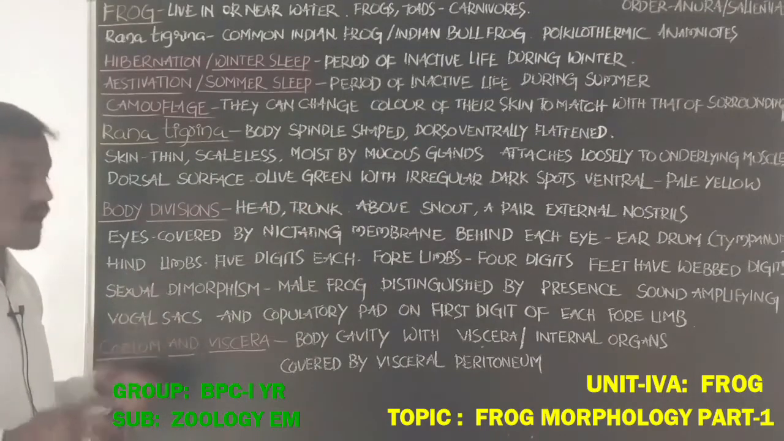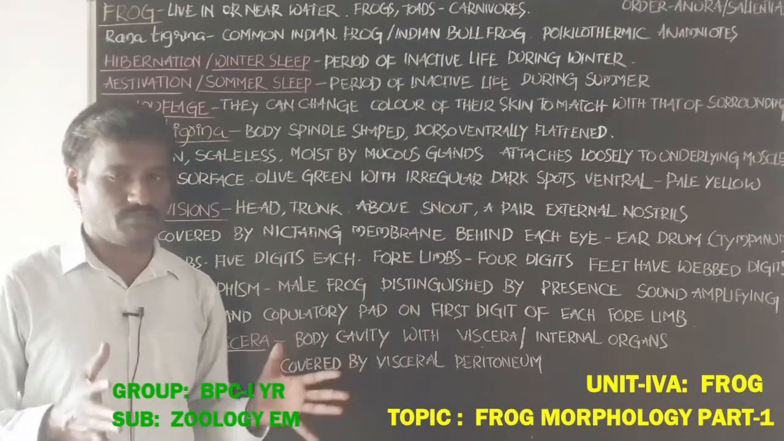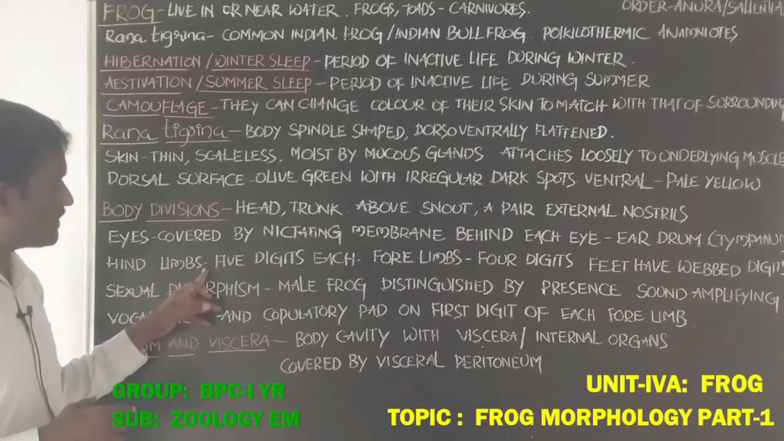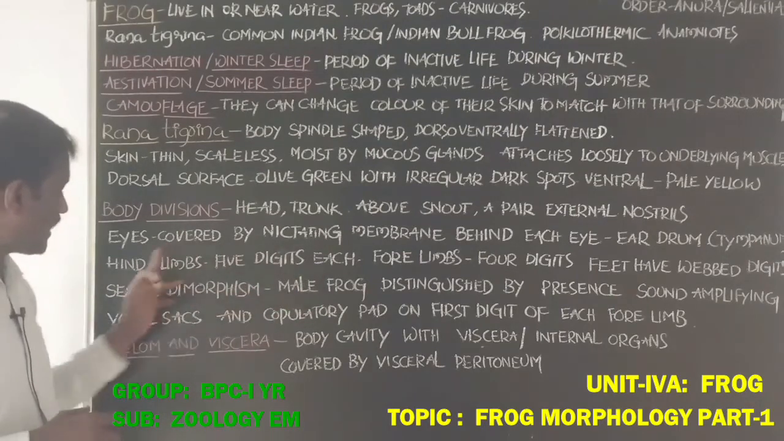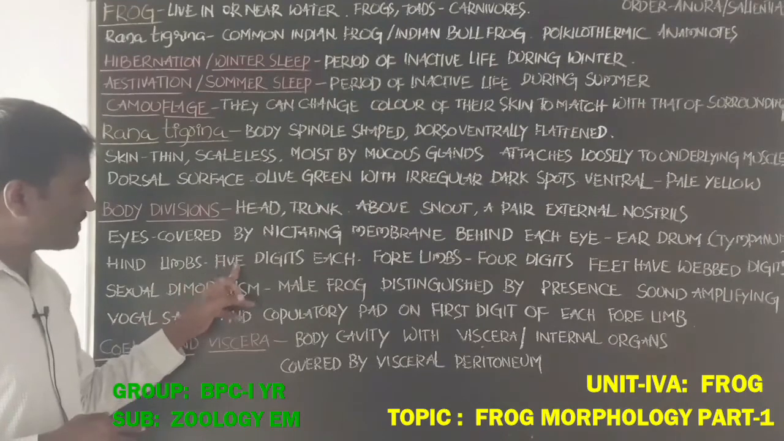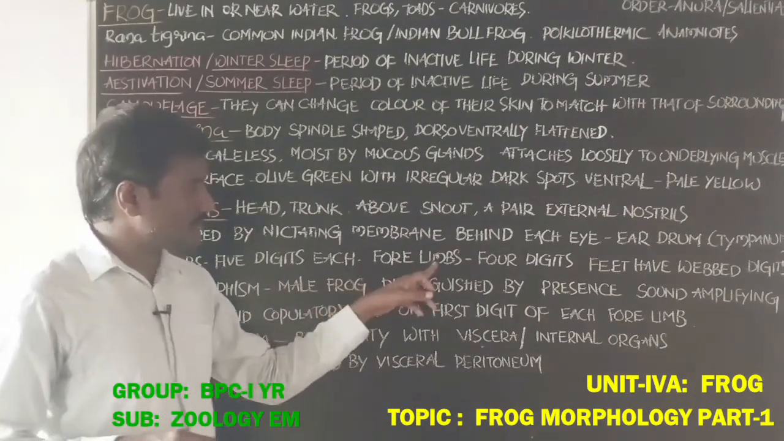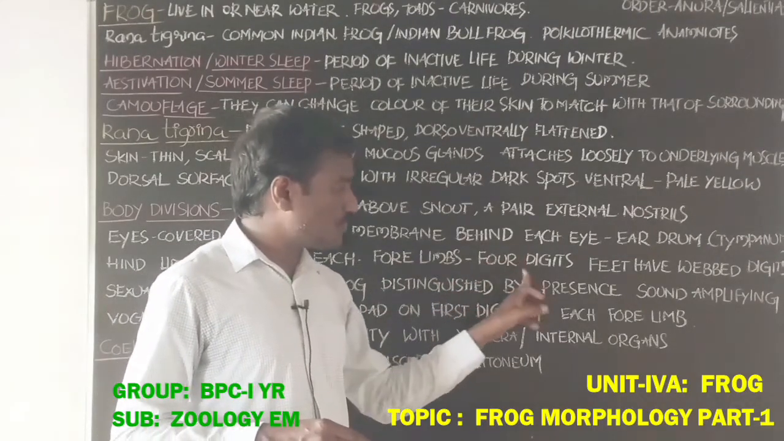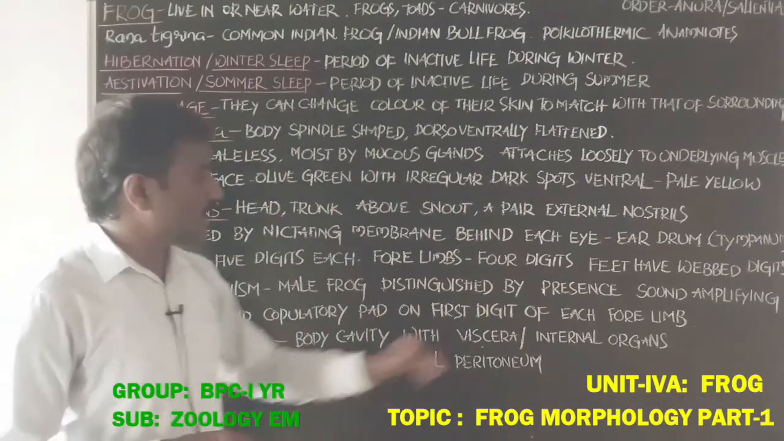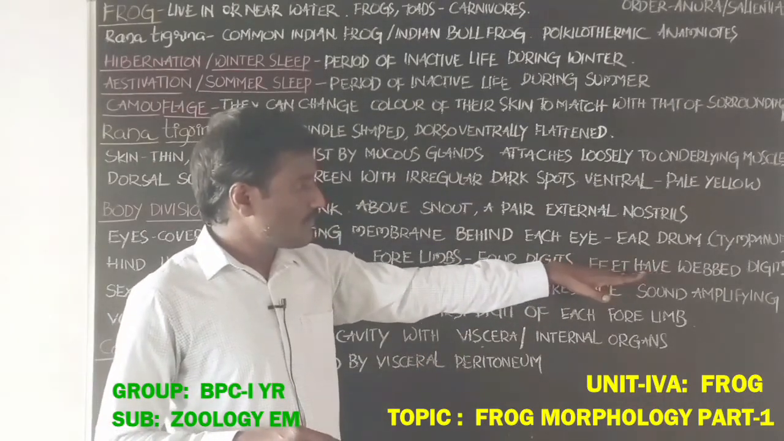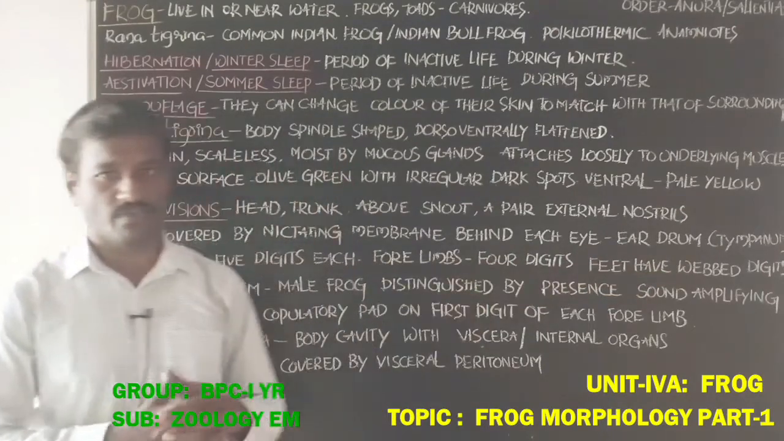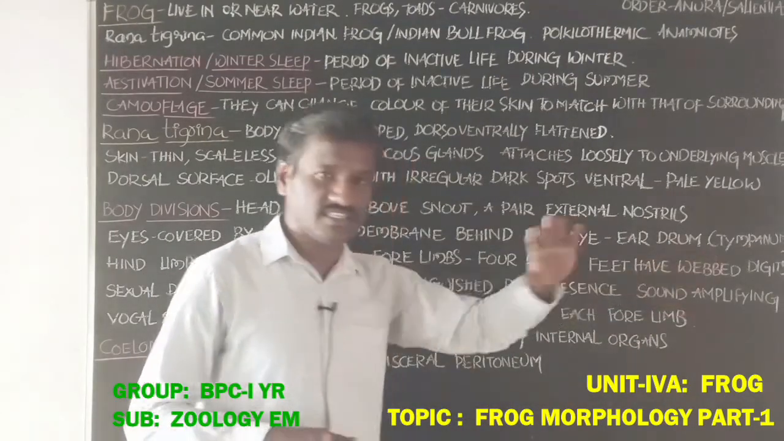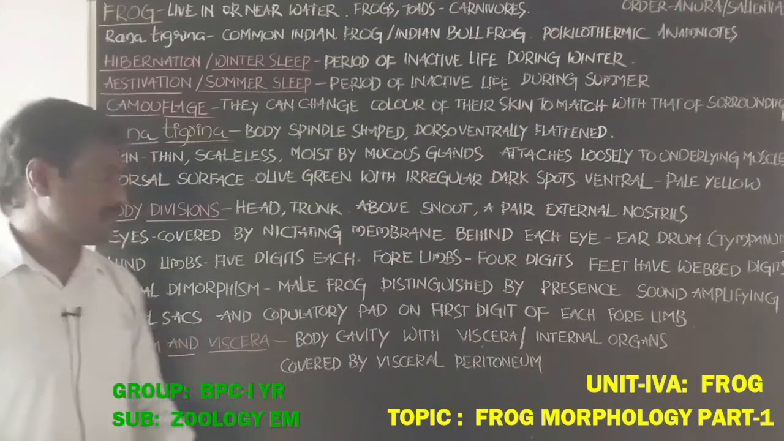Next, students, the body is attached with two pairs of limbs, forelimbs and hind limbs. Each hind limb ends with 5 digits. Each forelimb has only 4 digits. The feet have webbed digits, with a web between the digits, which helps in swimming in water.